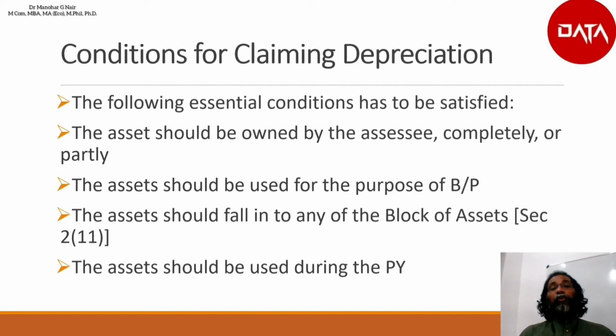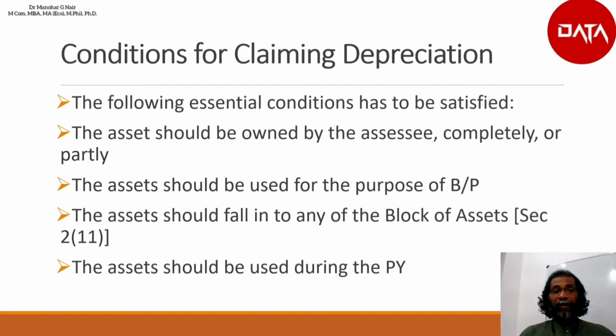Then the asset should be used for the purpose of business or profession. If the asset is used for the purpose of business or profession, then only it will be eligible for depreciation. Then the asset which is claiming for depreciation should fall into any of the block of asset.